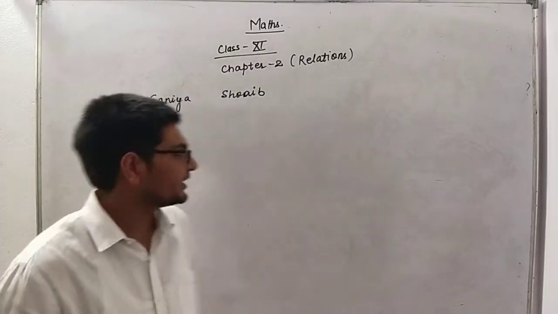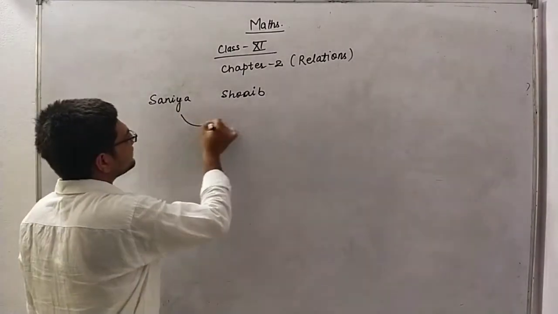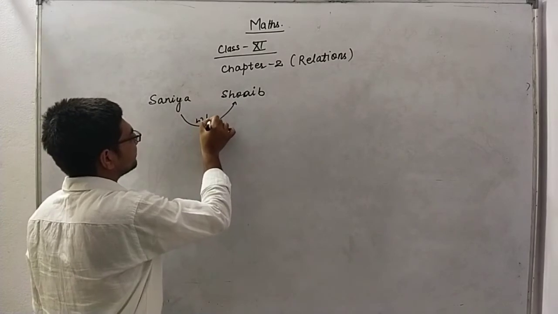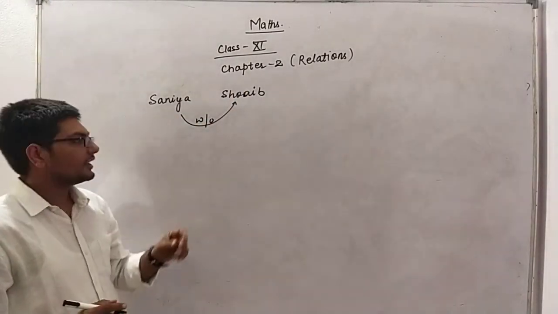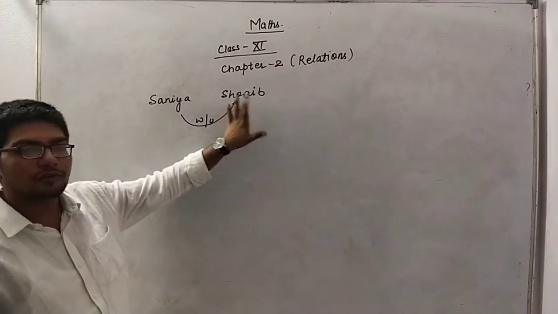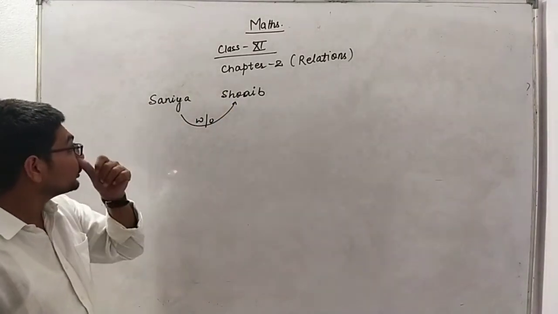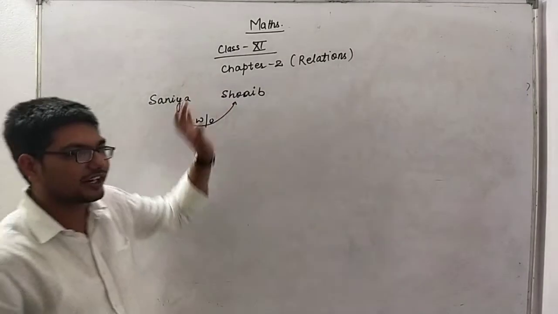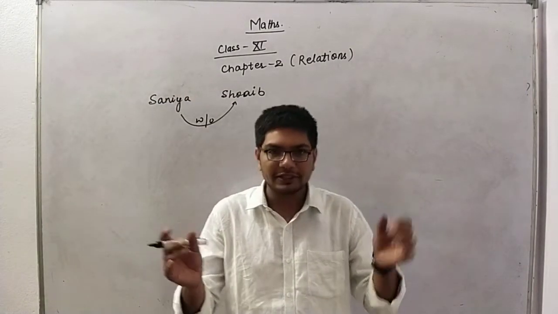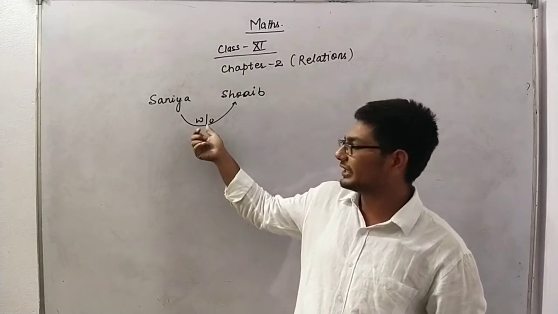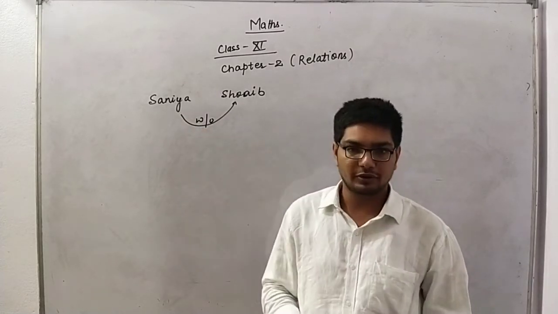Suppose that the relation is that Sania is wife of Shoaib. Now you can see here we have two characters, Sania and Shoaib. Both are different persons, and there is a relation between them, and the relation is wife of.